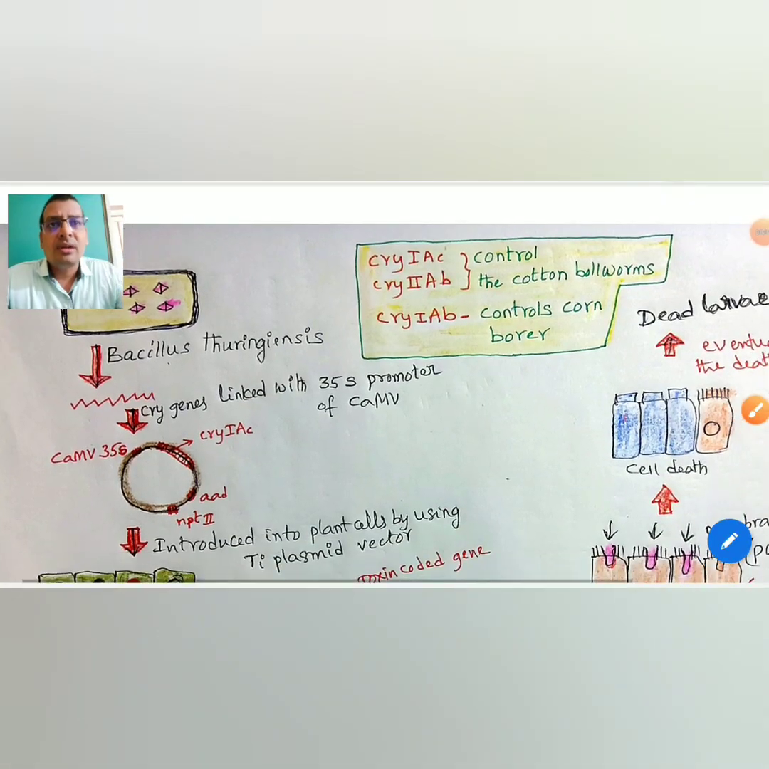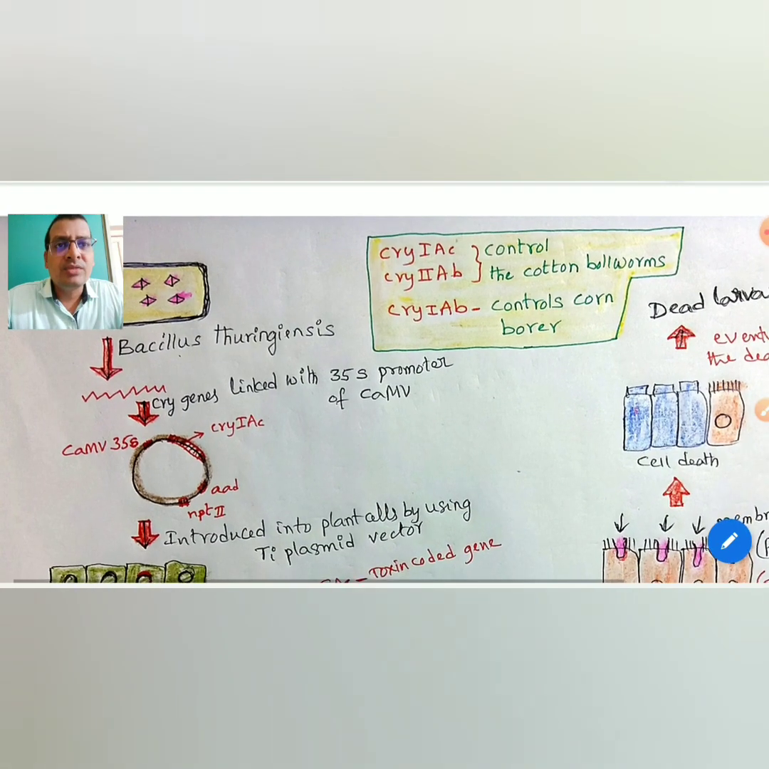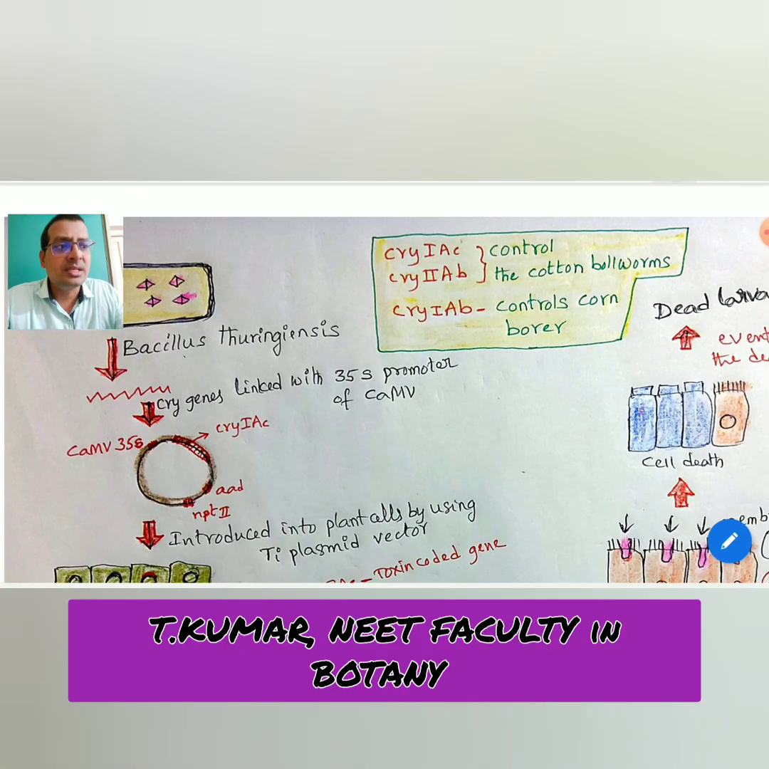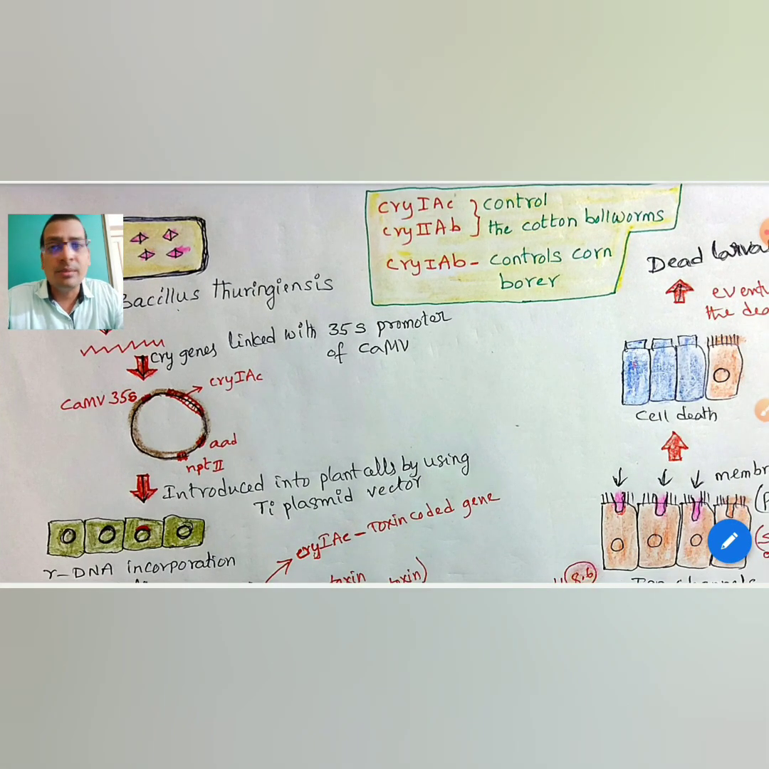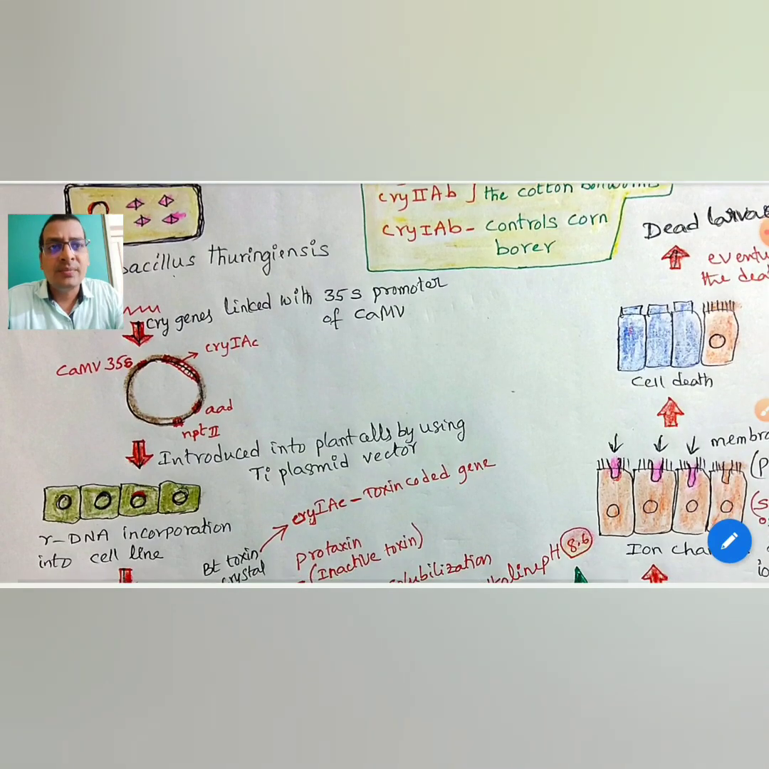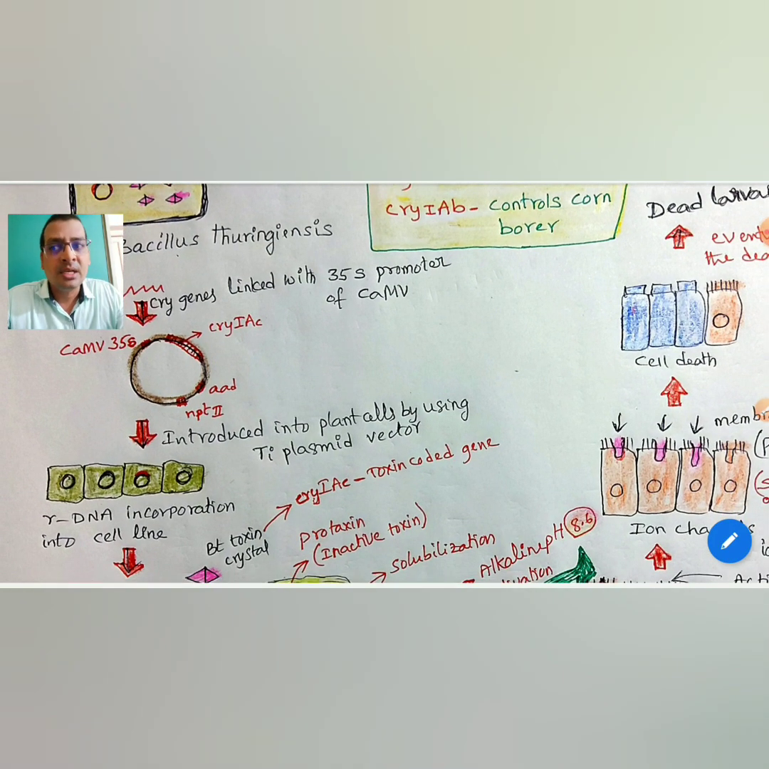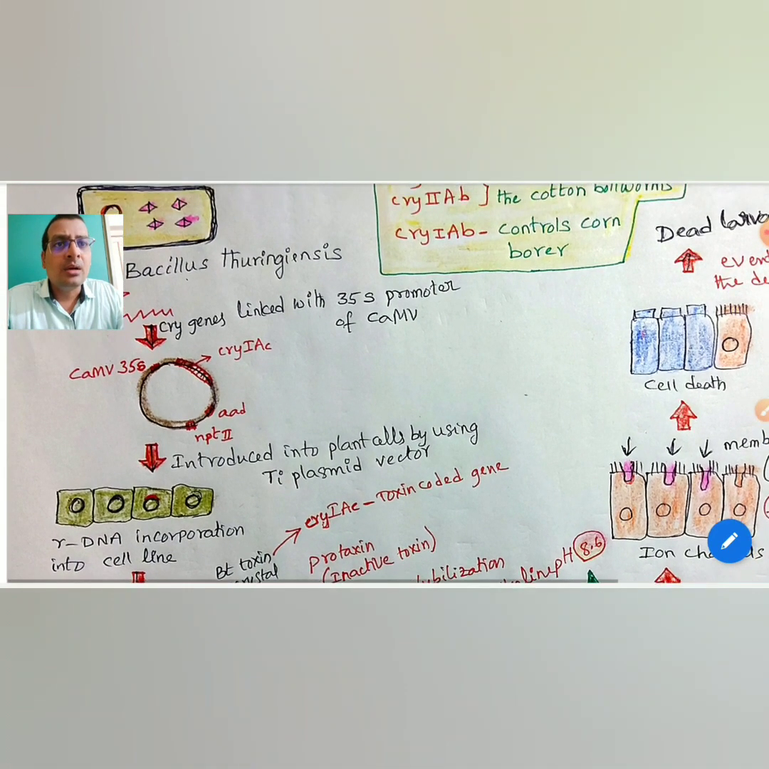Hello everyone, today our topic is insect resistant Bt cotton. Bt toxin is produced from the bacterium Bacillus thuringiensis. This Bacillus thuringiensis produces the Bt toxin, which is also considered an endotoxin. These endotoxins kill a wide variety of insect pests, but are not harmful to humans and other domestic animals.